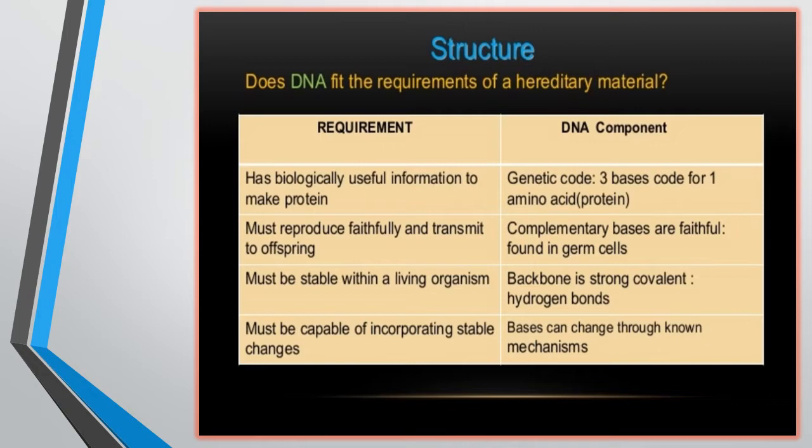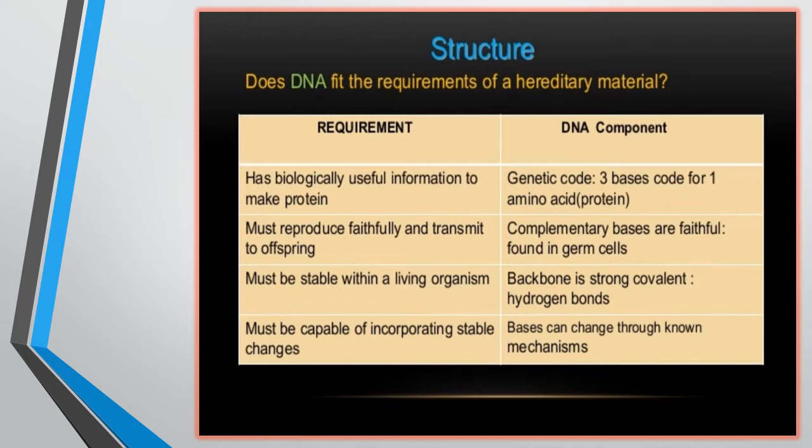Now, what are the DNA components? First is the genetic code: 3 bases code for one amino acid. I discussed this in my previous video about translation. So a sequence of 3 bases on the mRNA codes for a specific amino acid, and this is called the genetic code. A particular base sequence synthesizes a particular amino acid, and different amino acids are the building blocks of the protein molecule, and protein synthesis occurs.